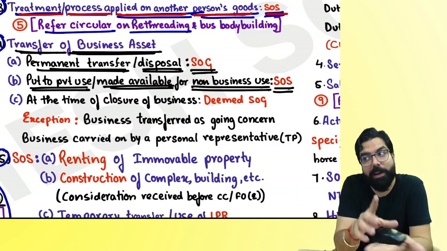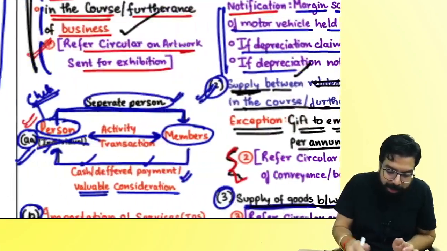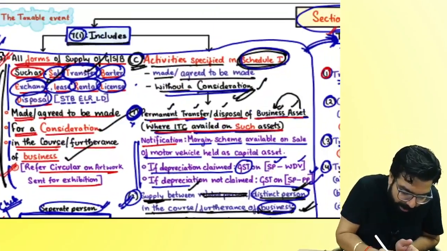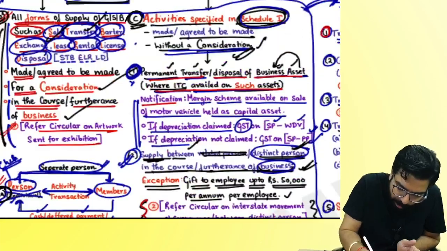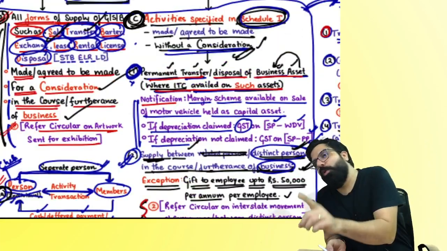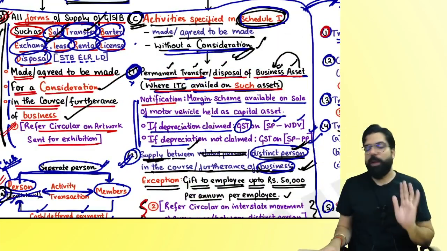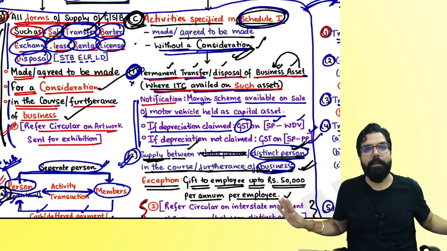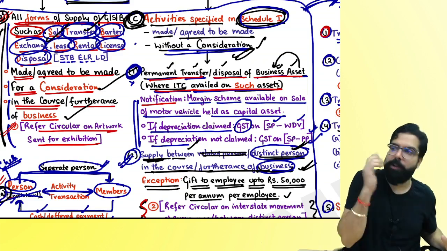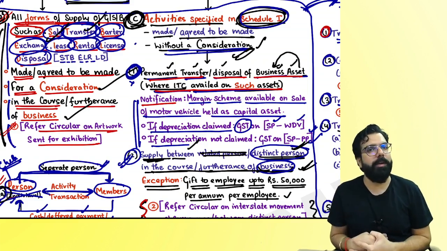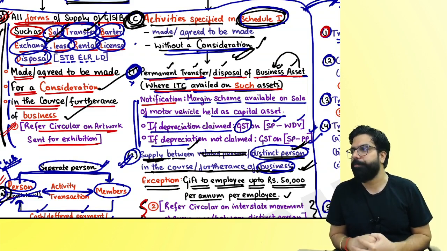See, first of all, I'll tell you one thing. First of all, your activity has to fall in section number 7(1)(a), (aa), (b), or (c). Then only it will be supply of goods or supply of service. So if I go ahead and do any activity, first it has to be a supply, then I will see supply of goods or supply of service. Can I go ahead, everyone? Are we all clear till here?